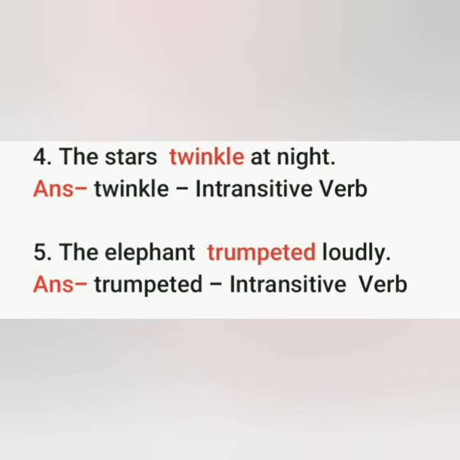Next example, the stars twinkle at night. Here we have the verb twinkle, and if we write the stars twinkle, then it gives us the complete sense. Here we don't have any object, we don't have any receiver of the action, so it is an intransitive verb. Next, the elephant trumpeted loudly. Here the verb is trumpeted and it is an intransitive verb because it gives us complete sense without any object.